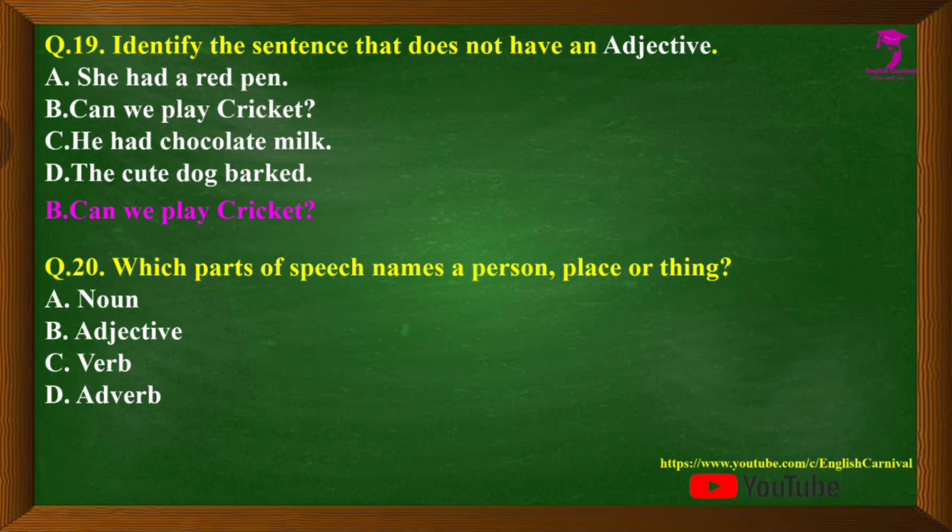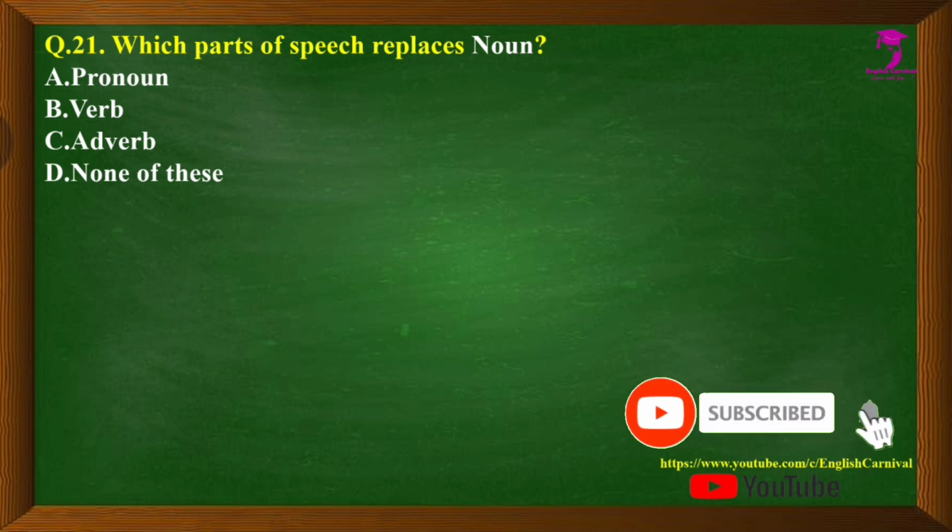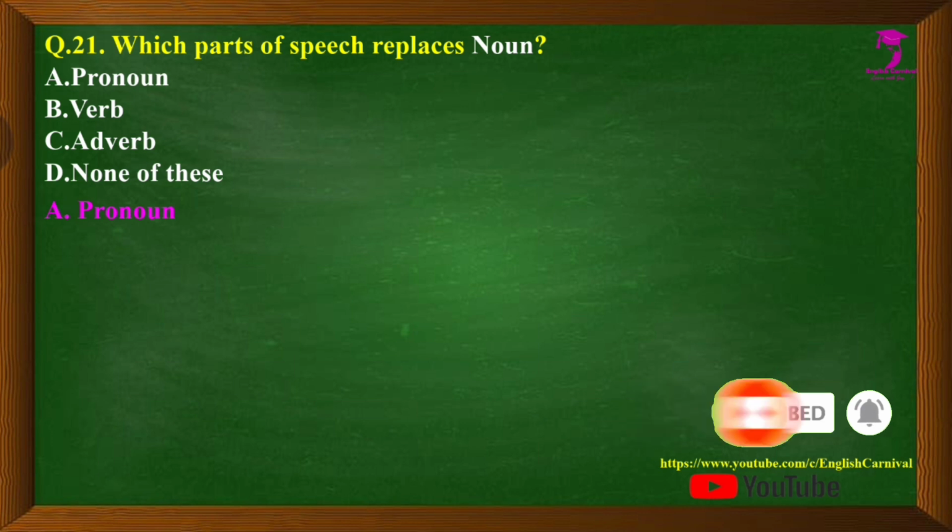Question number 20 we have which part of speech names a person, place, or thing? Options are A. Noun, B. Adjective, C. Verb, and D. Adverb. The correct answer is of course A, that is noun. Question number 21 we have which parts of speech replaces noun? Options are A. Pronoun, B. Verb, C. Adverb, and D. None of these. The correct answer is A, that is pronoun.